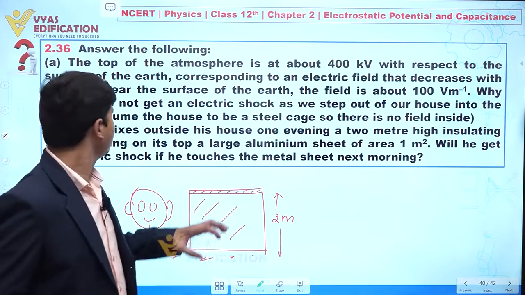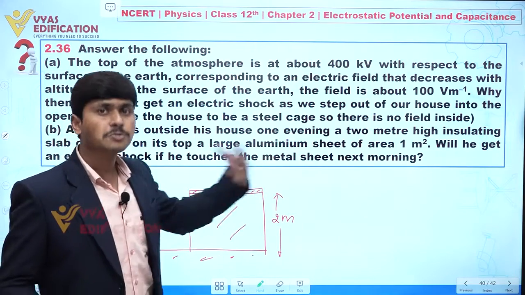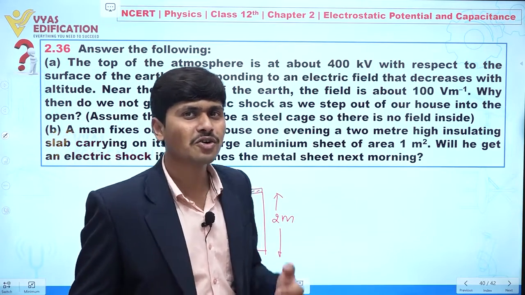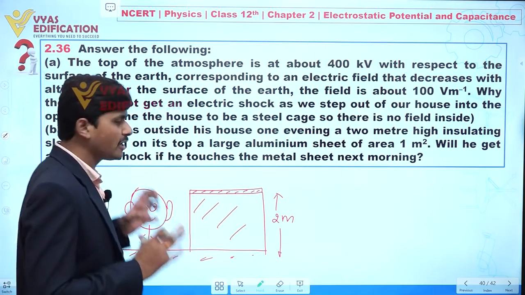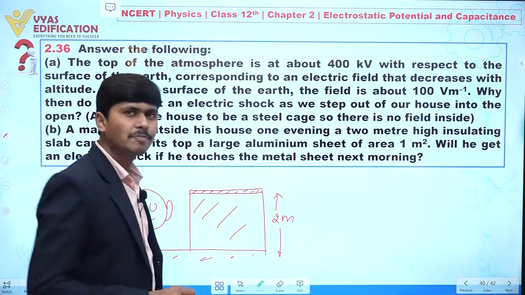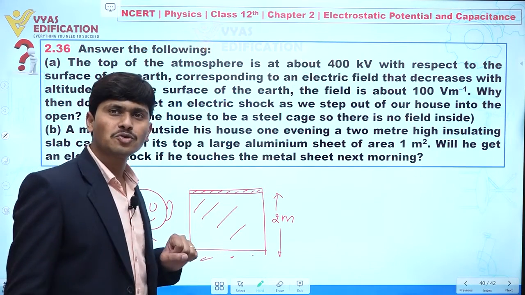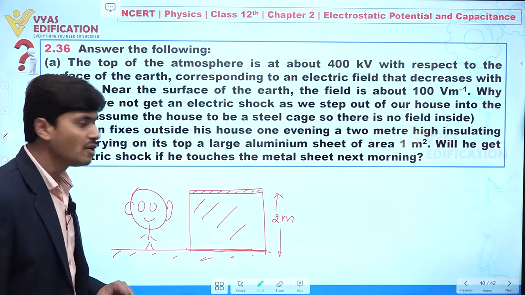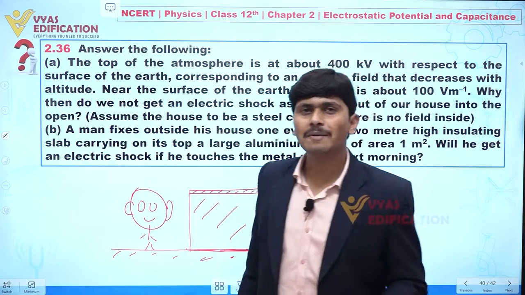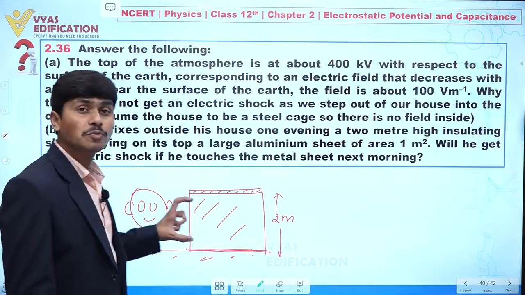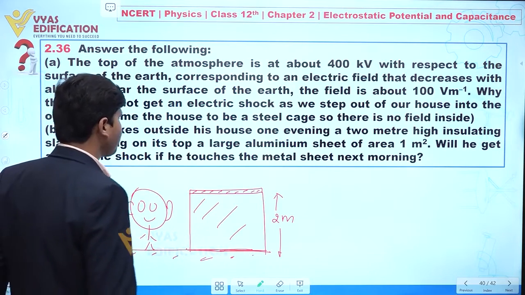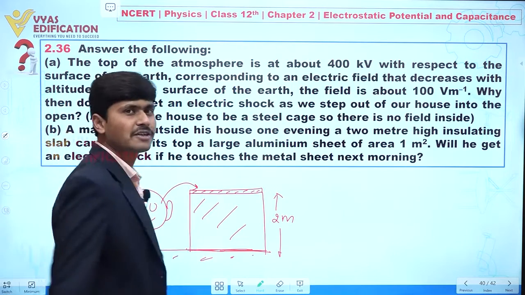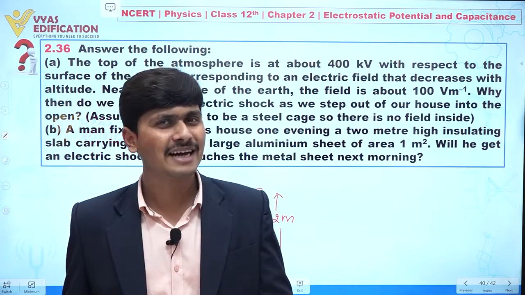If next morning that person touches the aluminium sheet, will he get some electric shock or not? You can assume the situation like this. Here we have a metal plate, we are inserting a dielectric between 2 parallel plates, and the ground is also like a parallel plate. So this becomes a parallel plate capacitor having a dielectric slab between the 2 parallel plates. Now in the next morning, if this person touches this aluminium sheet, he will definitely get an electric shock.